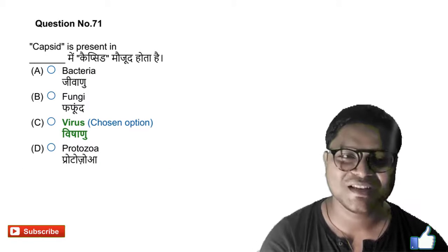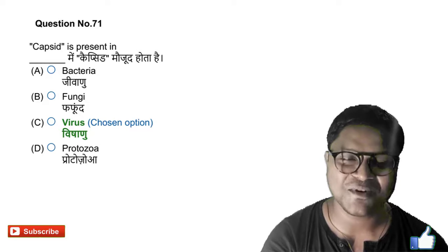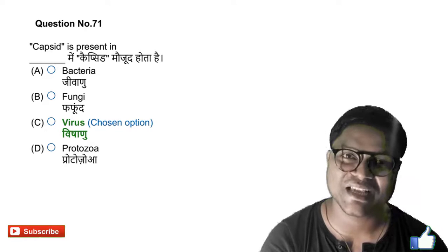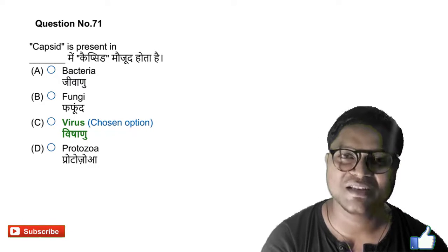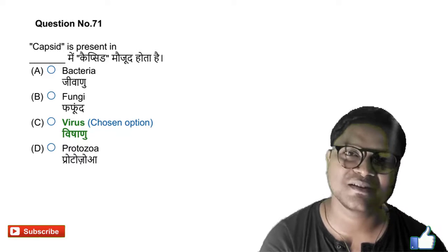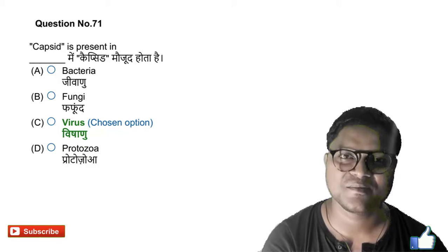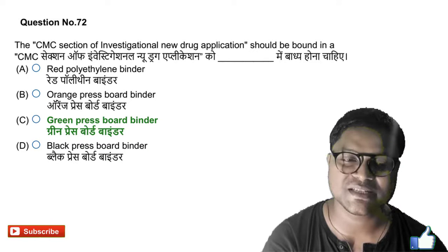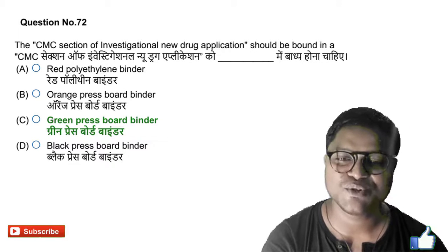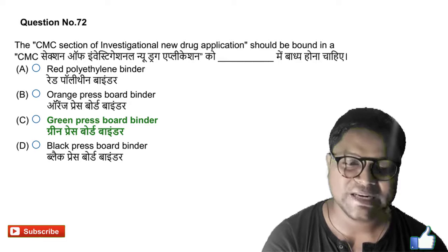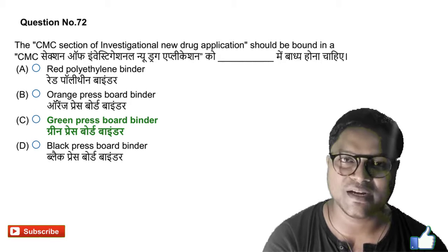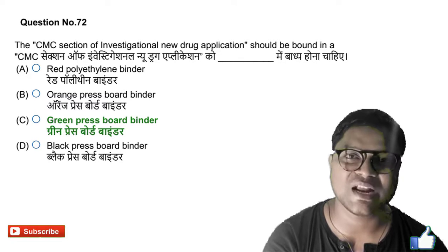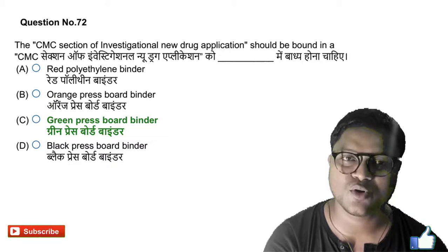Next question. Question number 71. Capsid is present in dash. Capsid is present in virus. Inside the virus, the capsid is present. Question number 72. CMC section of investigational new drug application should be bound in a green press board binder. So option C is the right answer for it. Green press board binder is the right answer.